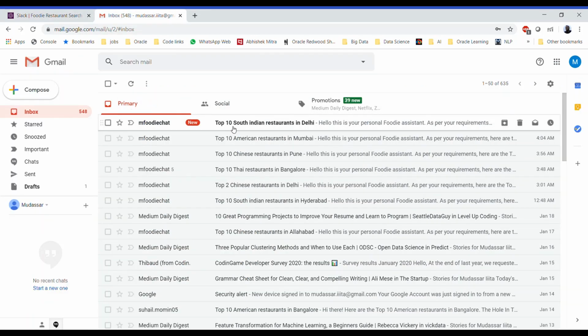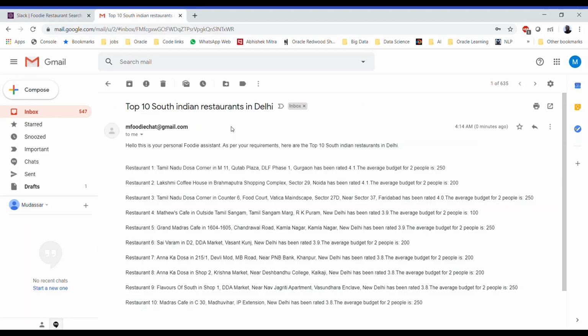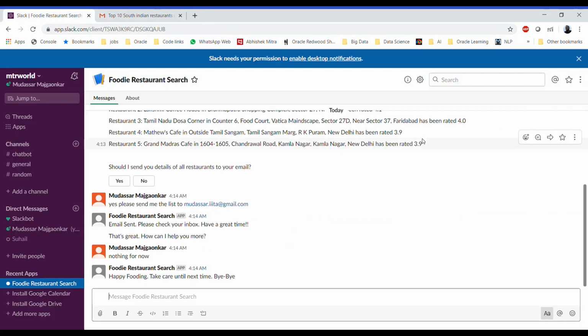So dosa is a commonly used South Indian meal, so that's been mapped to South Indian dishes. And it has also mapped the most commonly used synonym name, that is Delhi, to Delhi, and it has given us the top 10 restaurants in Delhi. So that's the fourth storyline that we have verified, where we have used commonly used synonyms for the cuisine and the location, and the bot was able to verify it and able to send us the email.